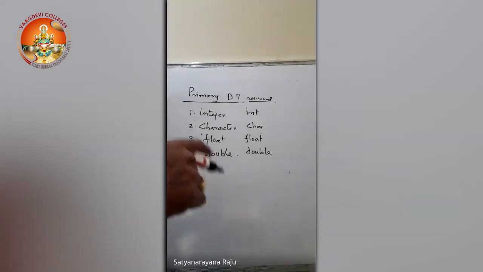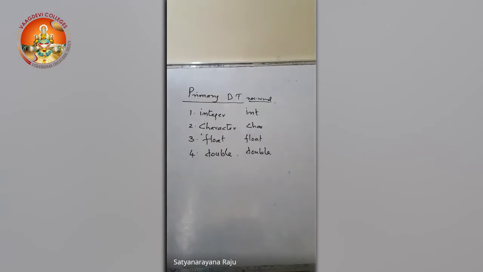Now you tell me, by using this integer, what kind of data can we show? We can represent any integer value, any absolute value: 100, 200, 293, 4, 5, like that. What about character? Using the character data type, we can represent any character from the character set of C language. Already we have seen 4 different types of characters: alphabets, digits, white spaces, and special characters. We can take any one character and represent it by using this character data type.